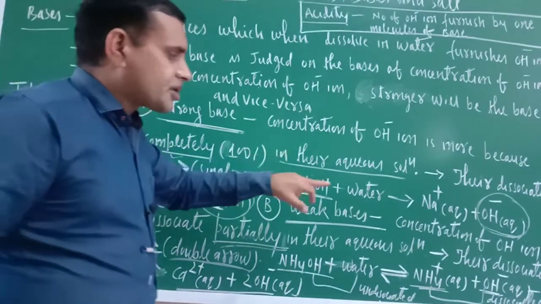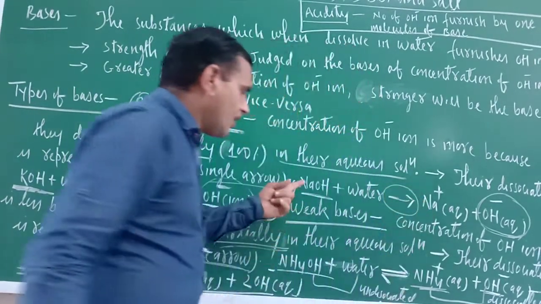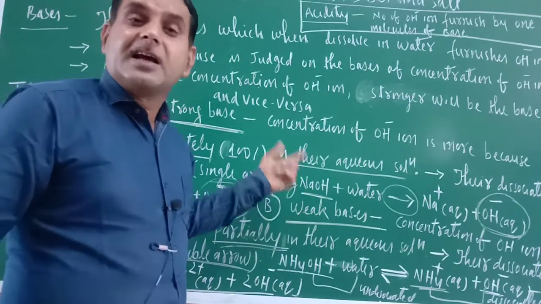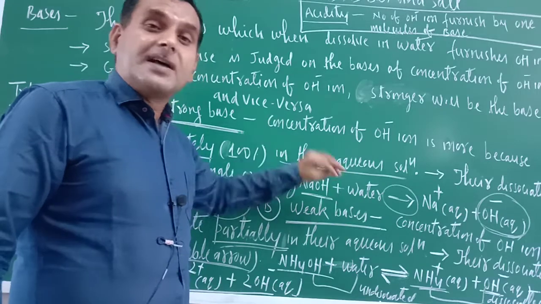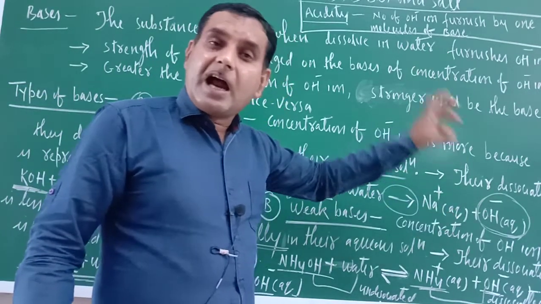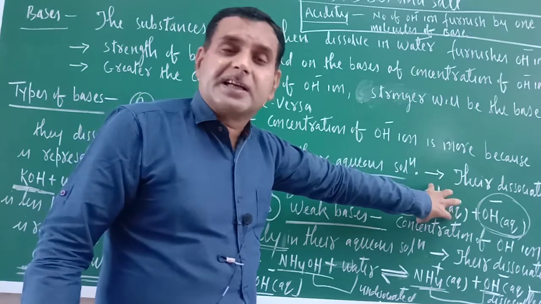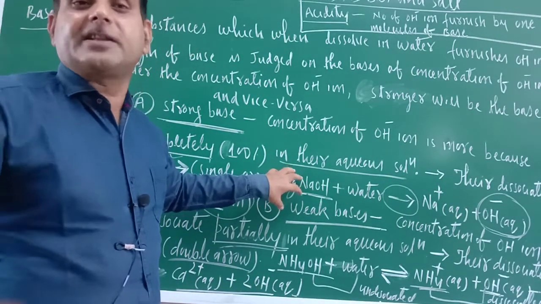In case of a strong base, why is a single arrow put? Because these reactants are dissociating 100%. Once they are dissolved in the water, they will dissociate 100%, and only product ion concentration would be there. On the reactant side, nothing will be left.